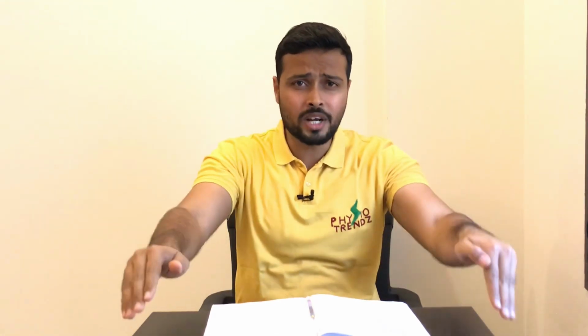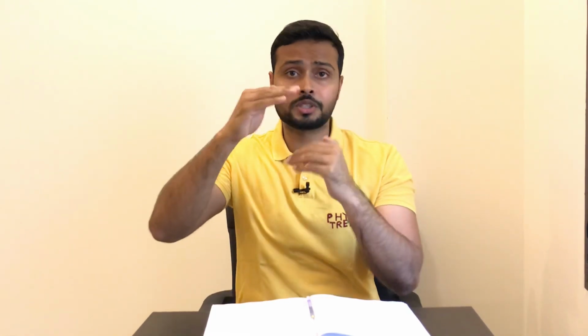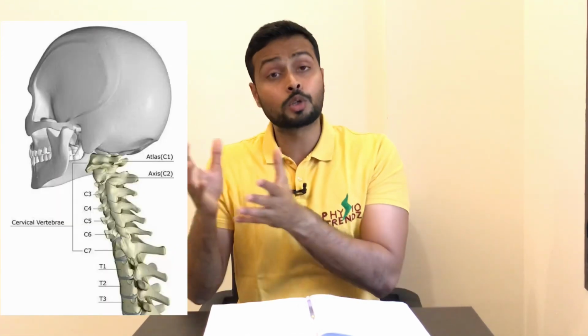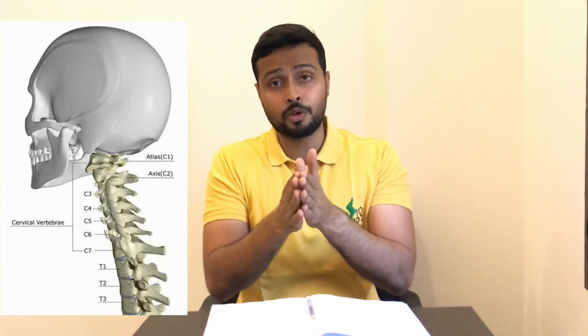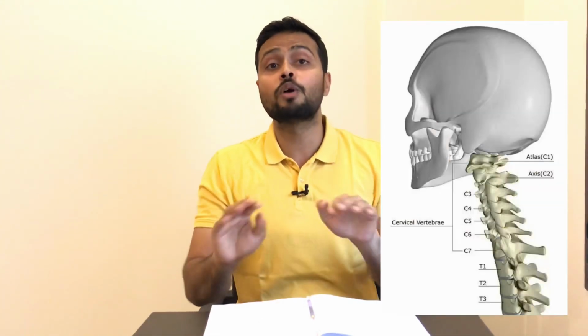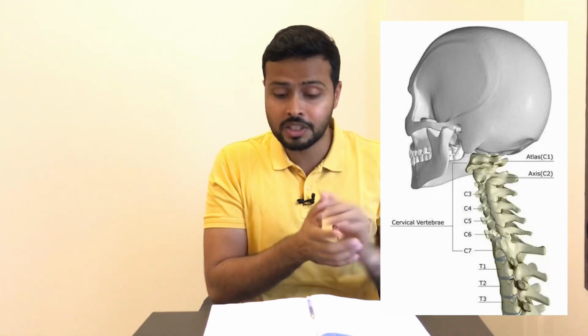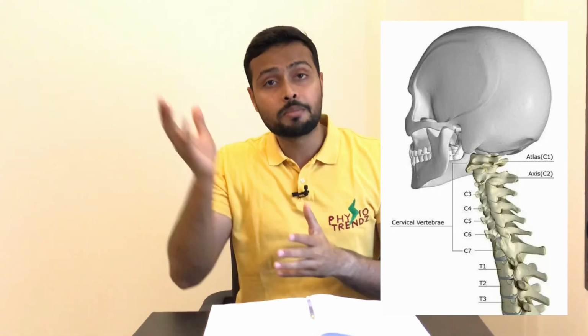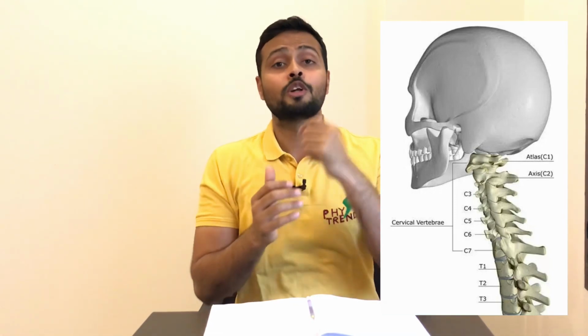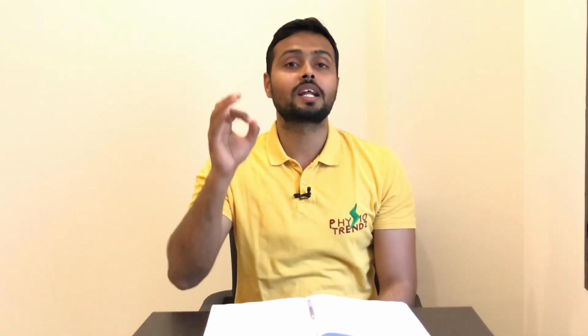Not going into more detail about the C5 nerve root, let's check the options. Option A is mid cervical region, yes, which involves your C5 vertebra. Then cervicothoracic region. This may involve C5 but also involves the thoracic vertebrae, so I am going to eliminate this option. Option C is upper cervical region, which does not involve C5, so I am going to eliminate that option. Cervicocranial region is also the upper part of the cervical vertebrae, so this option is also eliminated. The only option left is option A, mid cervical region, which is your correct answer.